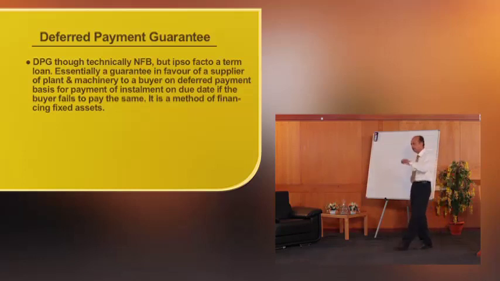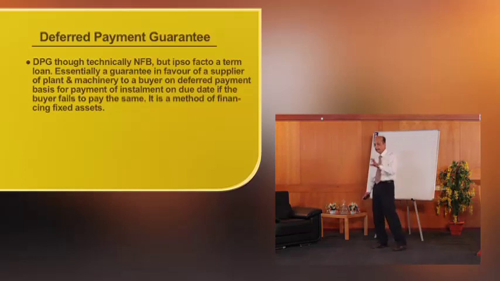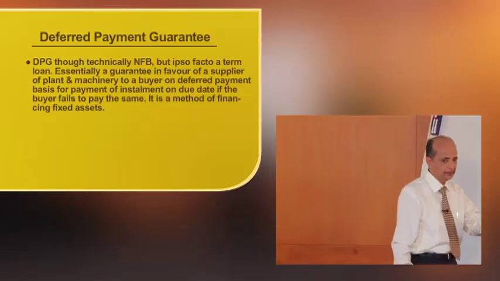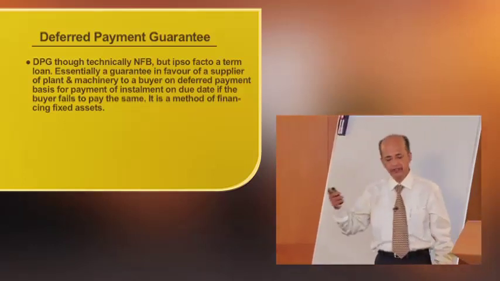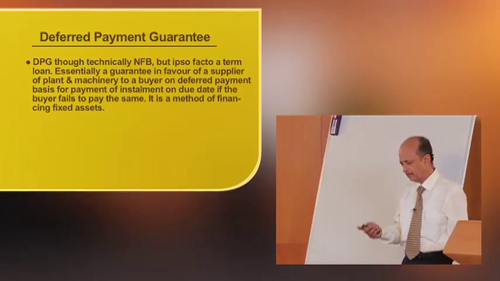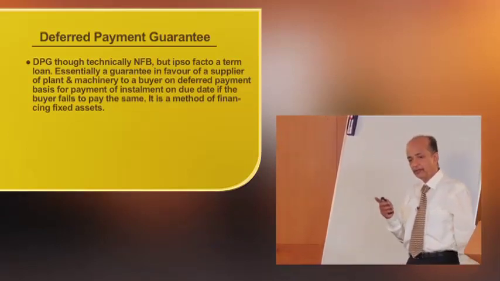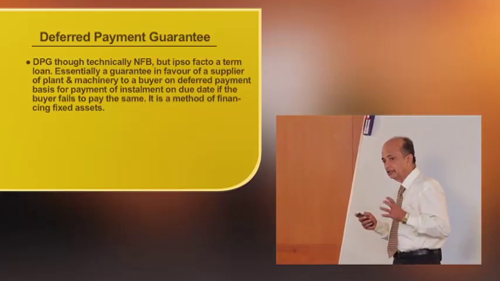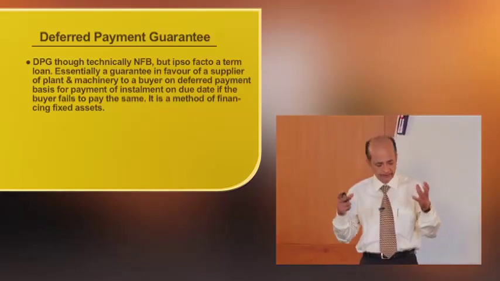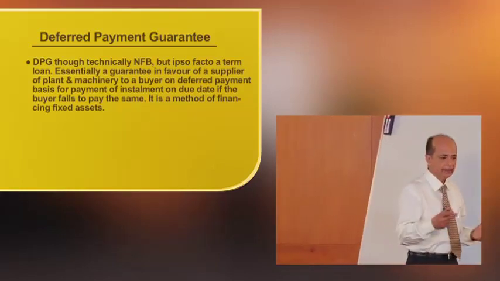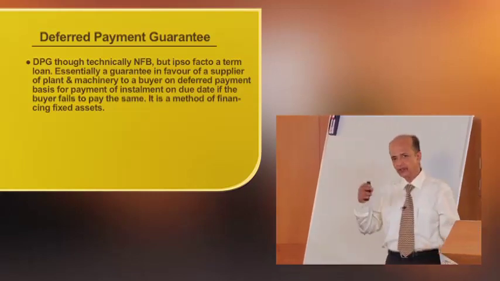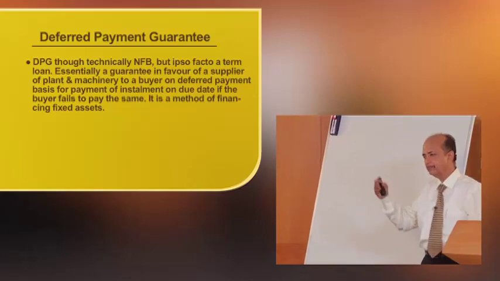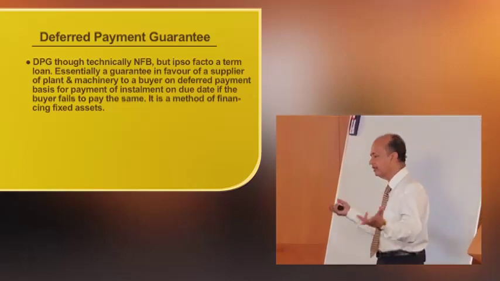Here the obligation on the bank will arise only when he defaults in payment of the installments. The deferred payment guarantee, the name itself says deferred. It may be for capital investments, capital imports, procurement of capital goods. So the value may be substantial, and the period of payment may span a number of years. The installments are also fixed periodically, say quarterly, half yearly or yearly.